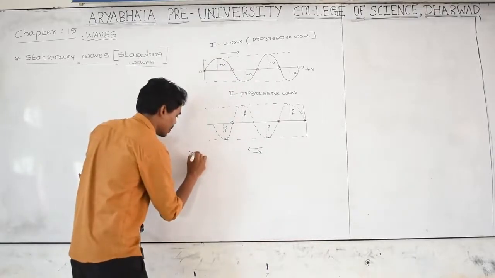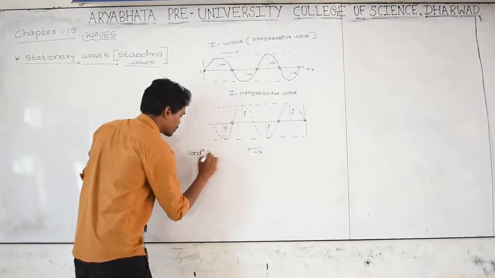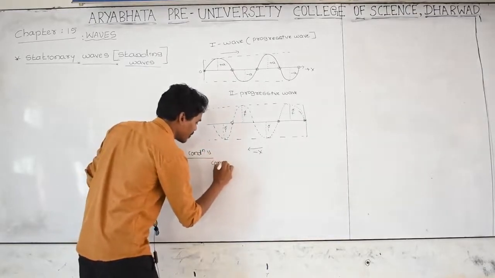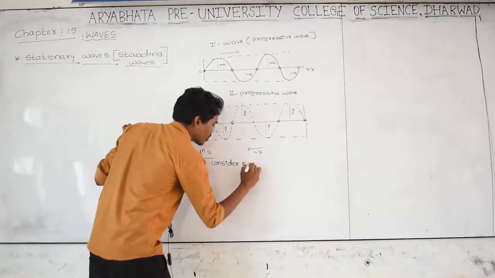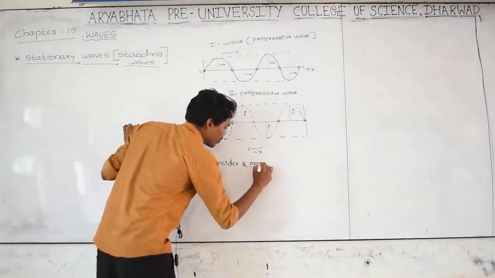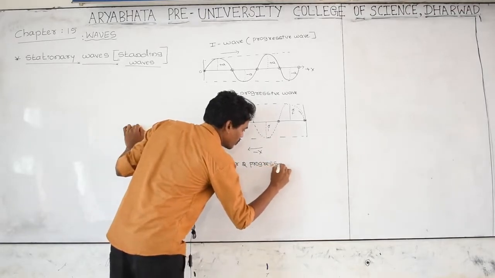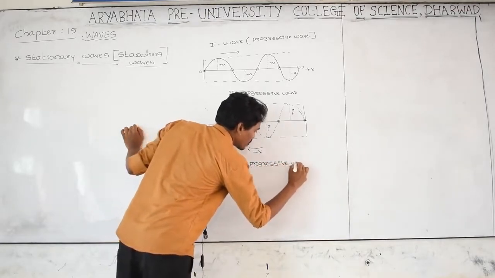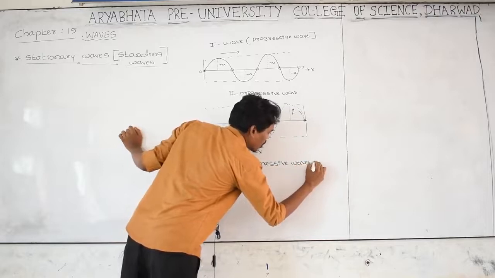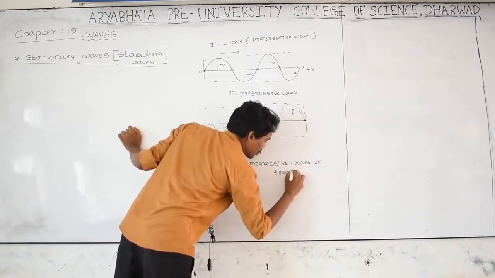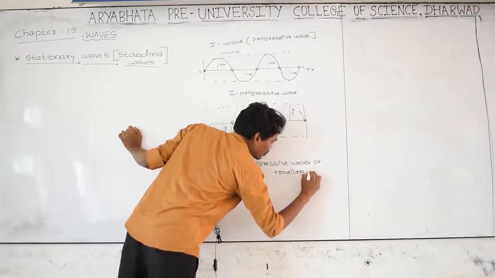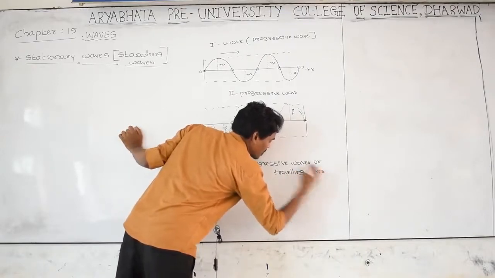Condition number 1: consider two progressive waves or traveling waves. Traveling and progressive waves are both the same.